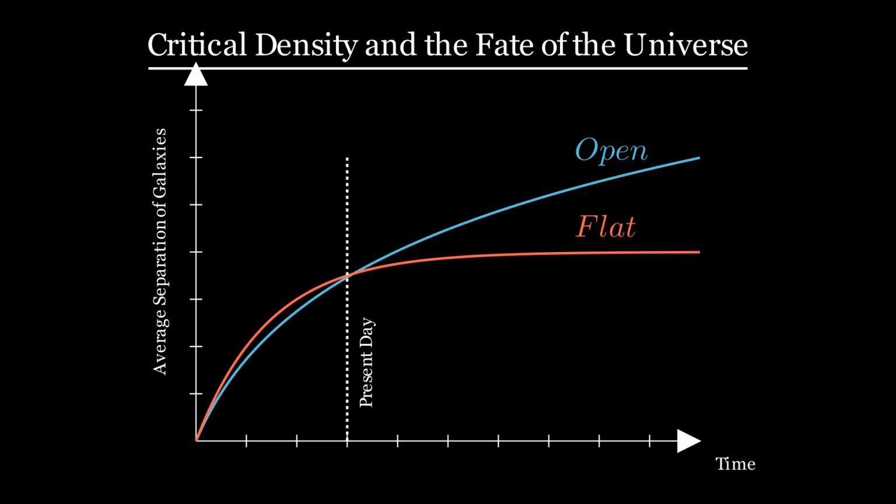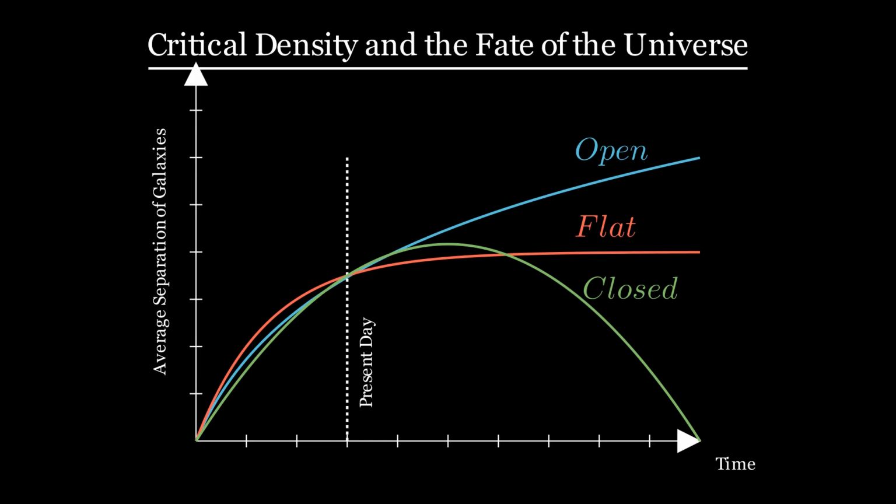If we draw a line for the present day as well. There are three possibilities for the future of the universe. Firstly, if we live in an open universe, the universe keeps on expanding forever as the kinetic energy of the galaxies moving apart is greater than the gravitational potential energy trying to pull them together. Secondly, if we live in a closed universe, the gravitational potential energy is greater than the kinetic energy, so the